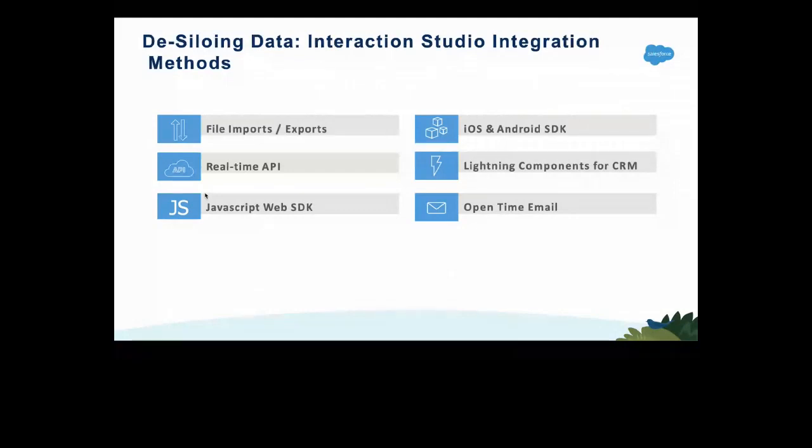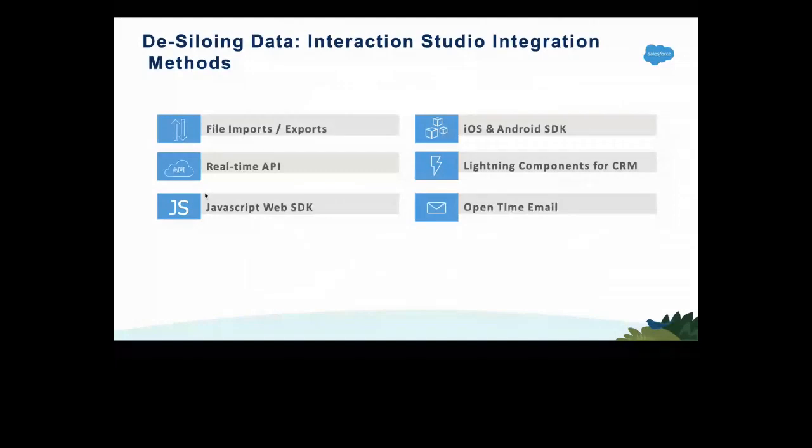As I said, there are so many integration methods to connect to the Interaction Studio platform, right? The easiest method that I know is FTP, SFTP, the simple file import and export, the transfer protocols. So that is one way that we can ingest the data into Salesforce. That's the simplest way that I feel, and I recommended the same to a couple of my customers as well. And the other way, as I told, is the iOS and Android SDK.